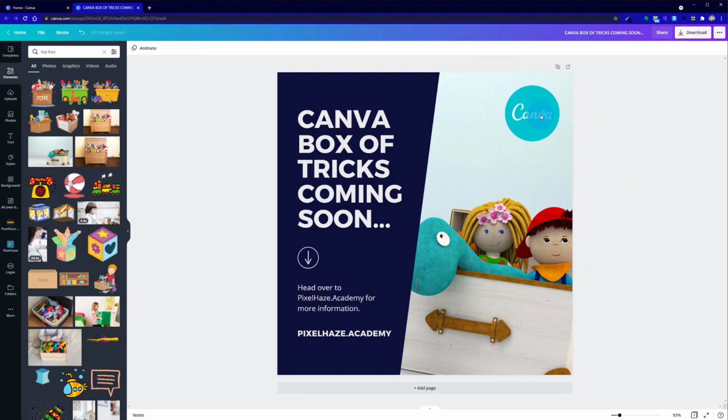But to give you an idea of how we can use elements together in an existing template, this is a really good example. What we'll be doing next up is showing how we can use our own branding that we've uploaded into the system, which will be our own font, and adding our Pixelhaze Academy logo in place, and how we can do that quickly using image uploads or a brand toolkit that's available for premium users in Canva.